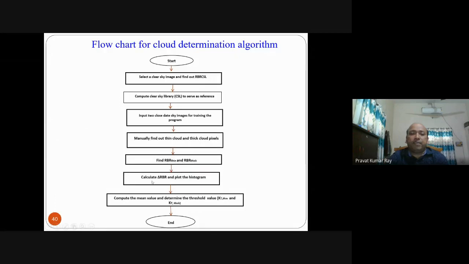Then find out the difference, del RBR. RBR thin, red to blue thin, red to blue thick, for each image pixel you have to find out. Then you have to compare with the reference, that will give you del RBR. Then you have to plot the histogram. From the histogram, you have to find out the mean value, and that will give you the threshold values KT thin and KT thick. This thing here.